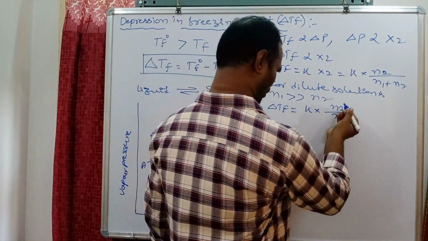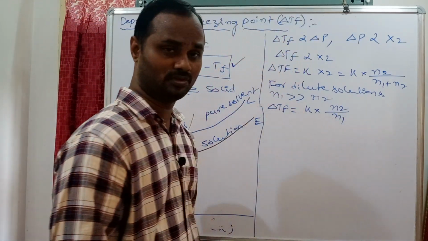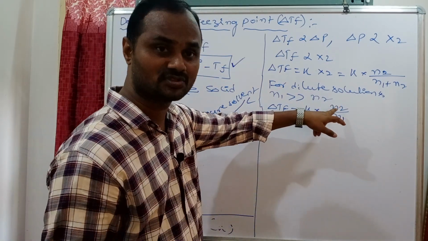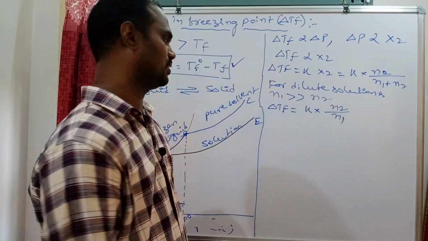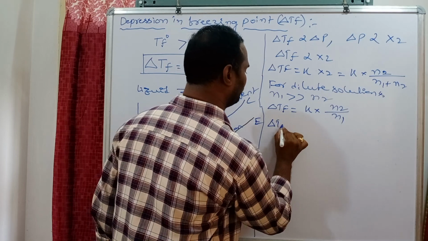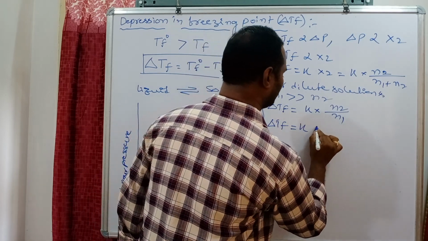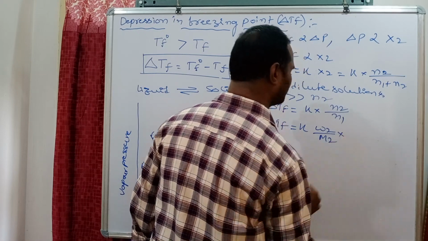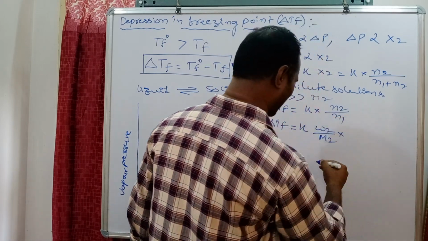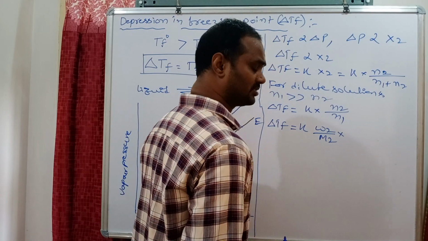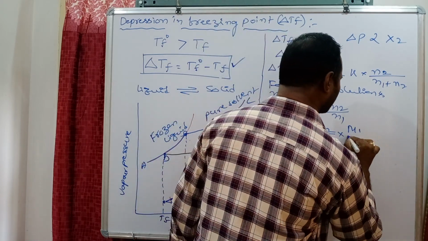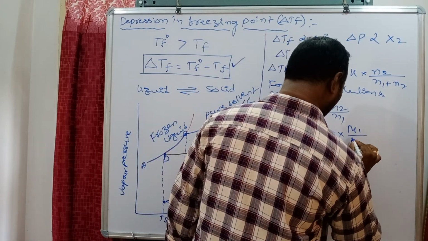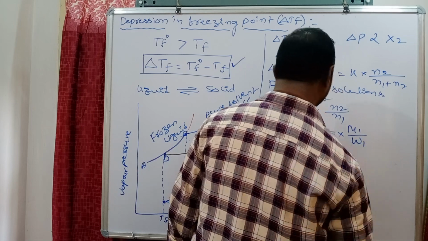Here, sir, how do we get moles? Moles of solute means mass of solute by molar mass of solute. So delta Tf = K into mass of solute by molar mass of solute, into number of moles of solvent, that is, molar mass of solvent by mass of solvent.